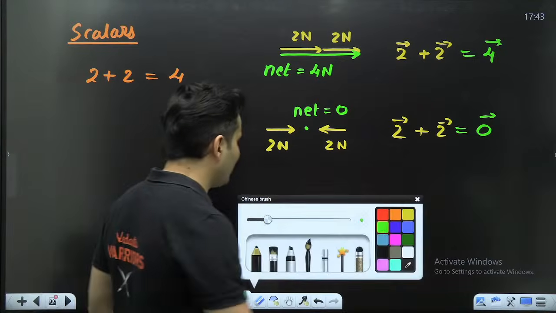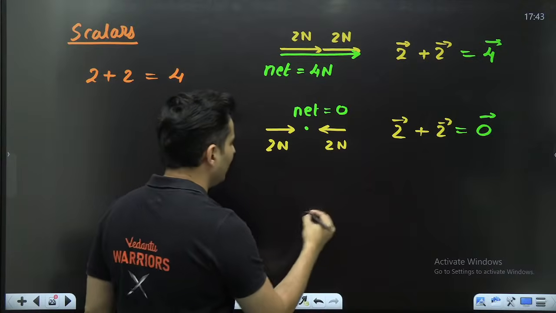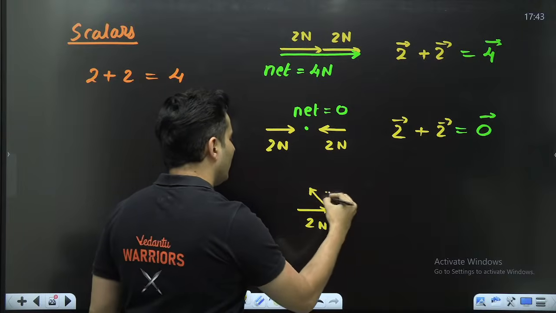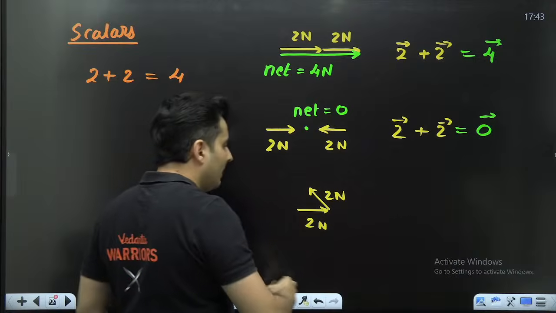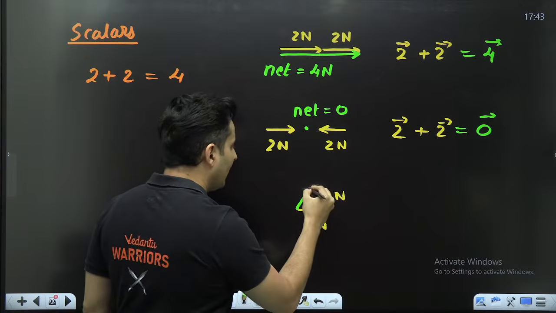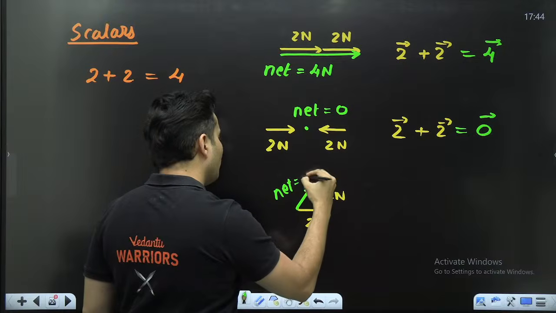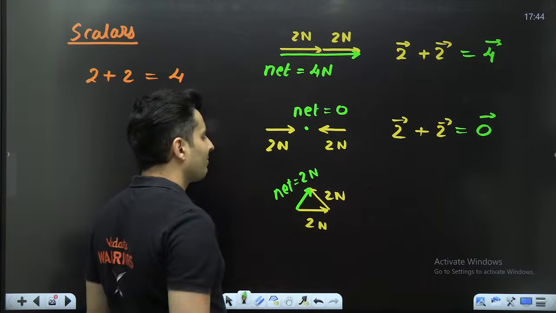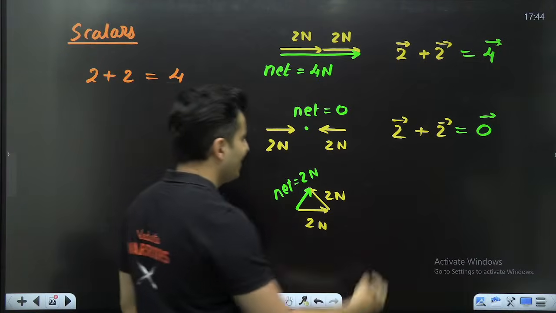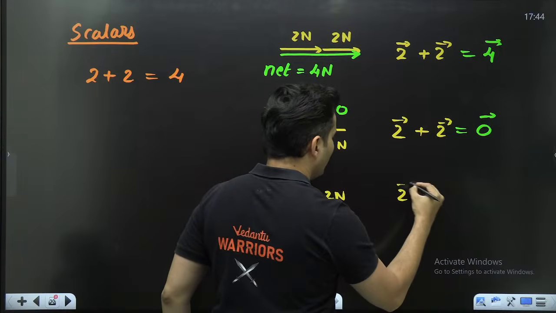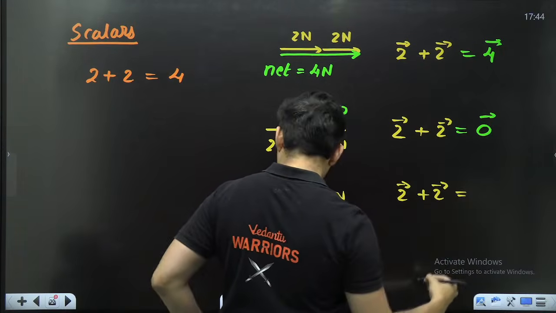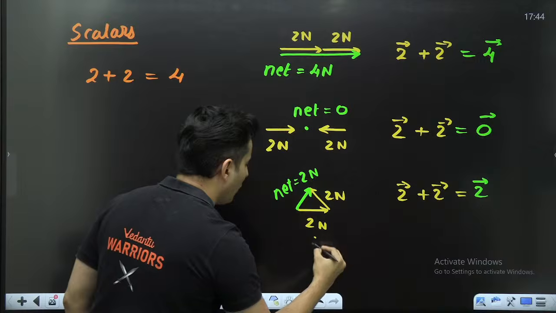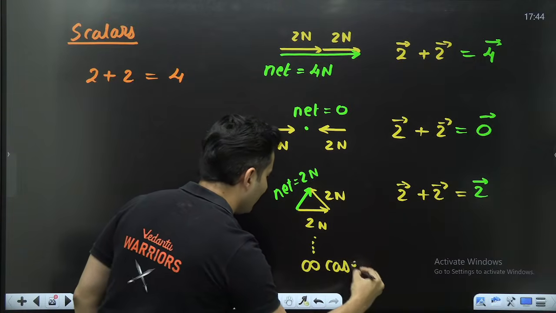There is one more case possible. In fact, infinite such cases are possible. Say, for example, I applied 2 Newton force here and another person applies 2 Newton force here. The net force could probably be 3 Newton, 2 Newton, 4 Newton. So many cases are there. Maybe let's say it is 2 Newton. Imagine this is like an equilateral triangle. So in this case, 2 Newton plus 2 Newton is technically giving you again 2 Newton. And like that, so many infinite cases are possible.